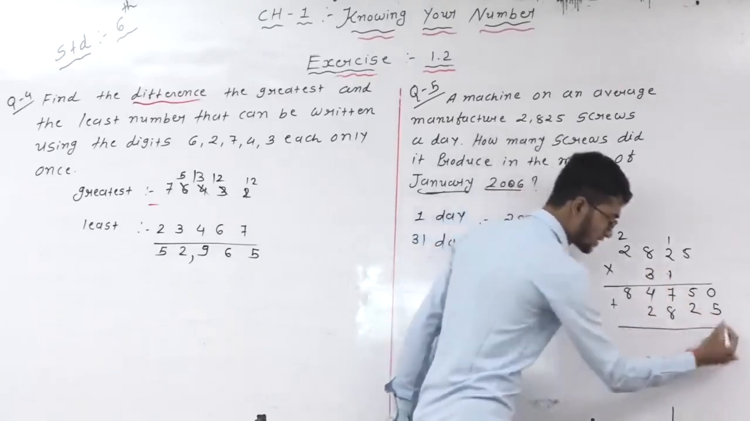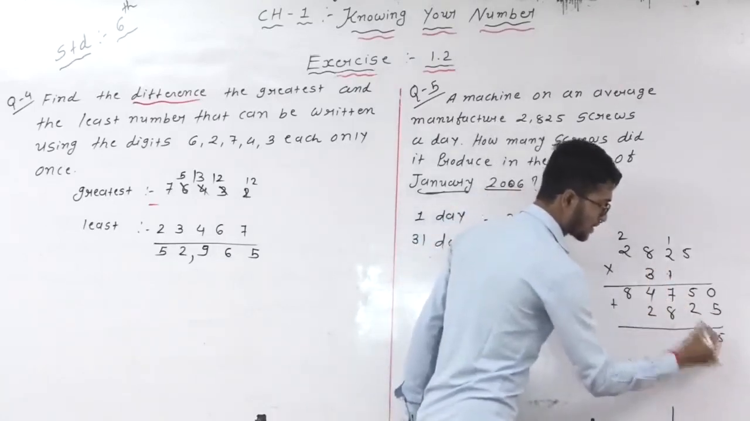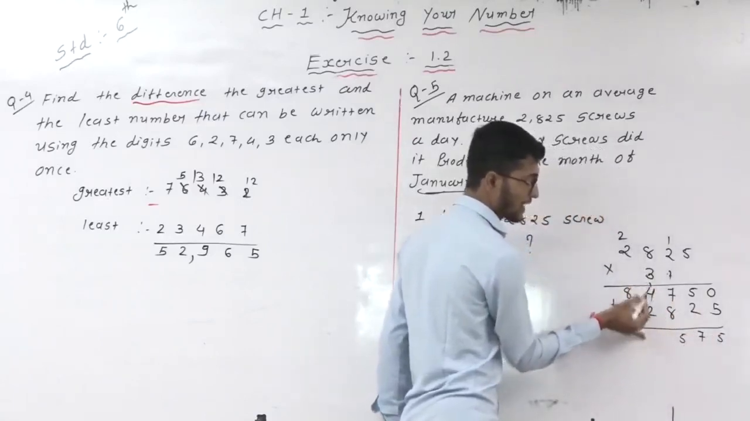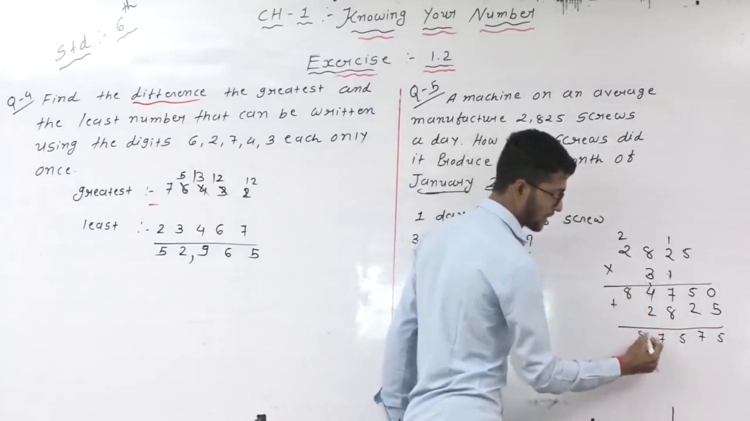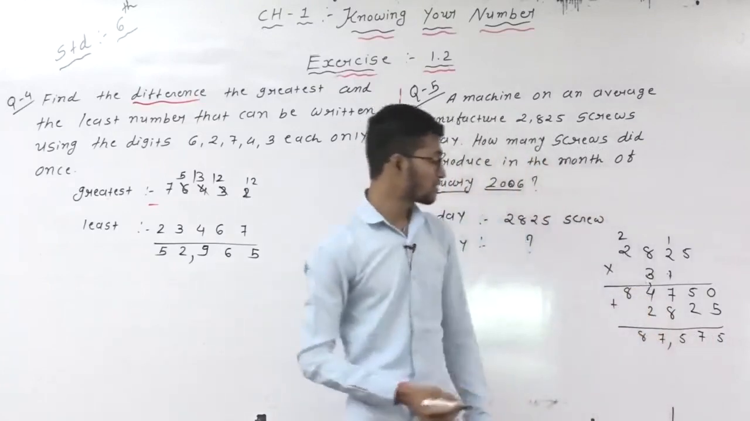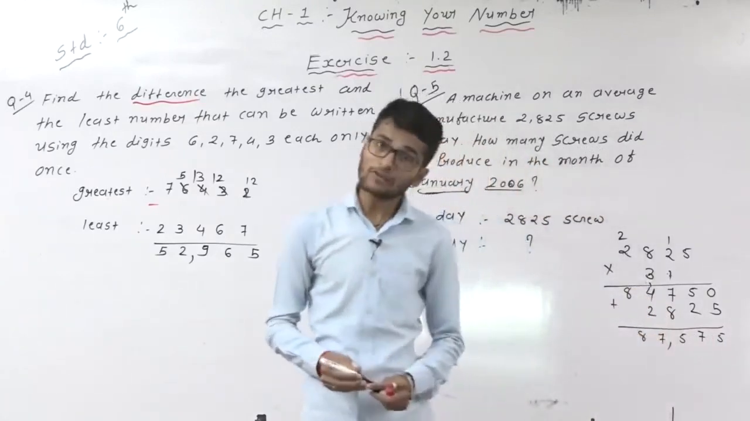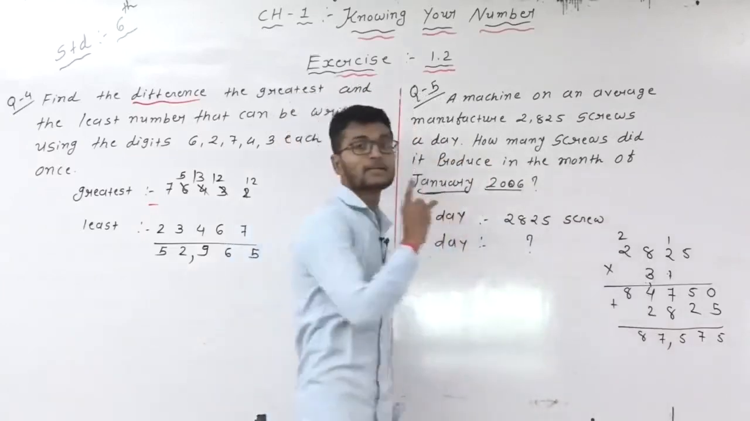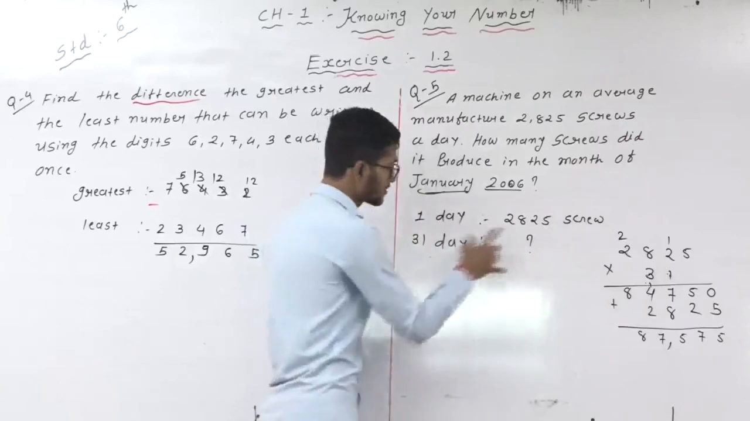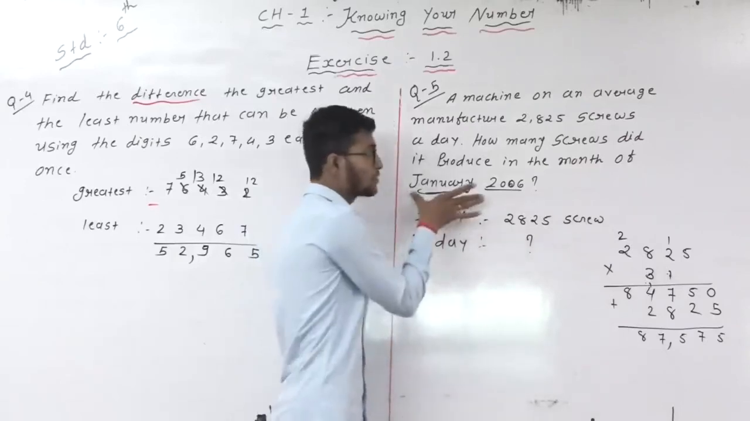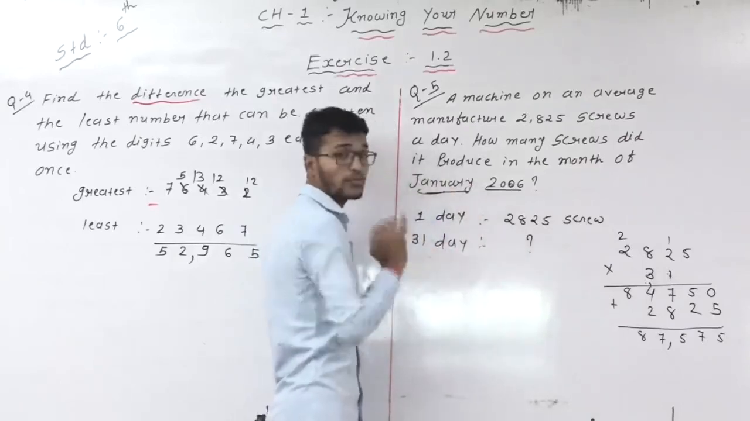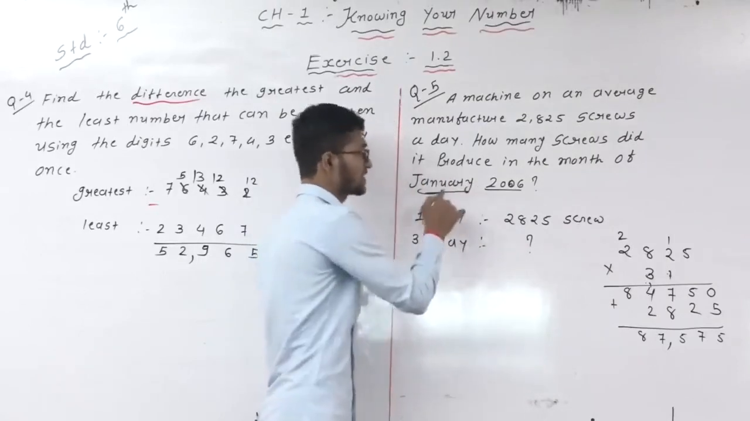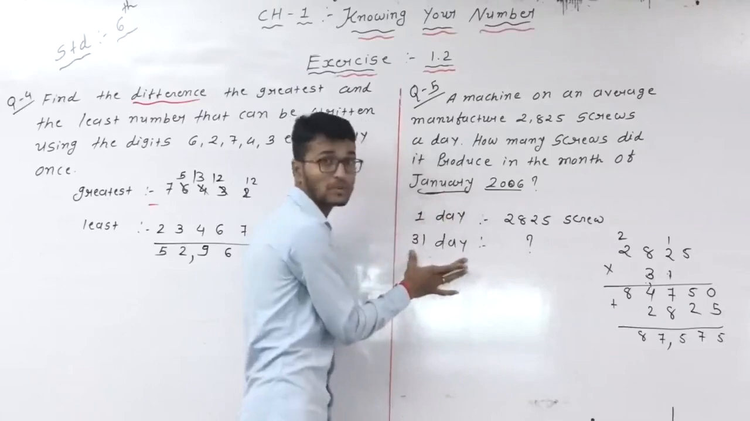It means here additions: 5, 7, 8 and 7, 15, 1, here 4 and 1, 5, 5 and 2, 7 and 8. So 87,575 screws were manufactured in January month. Okay, here is the 35. How many is 35? January month total. How many days? 31 days. Total 31 days in January month. So here is the 31 days.